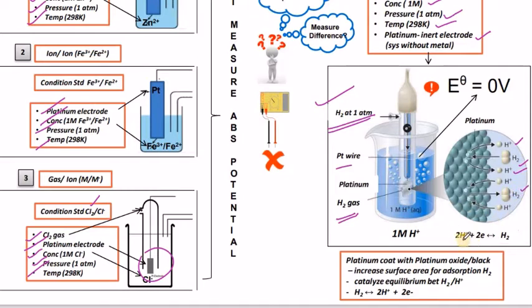That means 2 H+ ions take 2 electrons to give 1 mole of H2. So 1 molarity H+ ion solution should be there. A platinum plate coated with platinum black should be introduced here, which increases the surface area of absorption of hydrogen gas and catalyzes the equilibrium between hydrogen and H+ ions, and that equilibrium is H2 gives rise to 2H+ + 2e-.